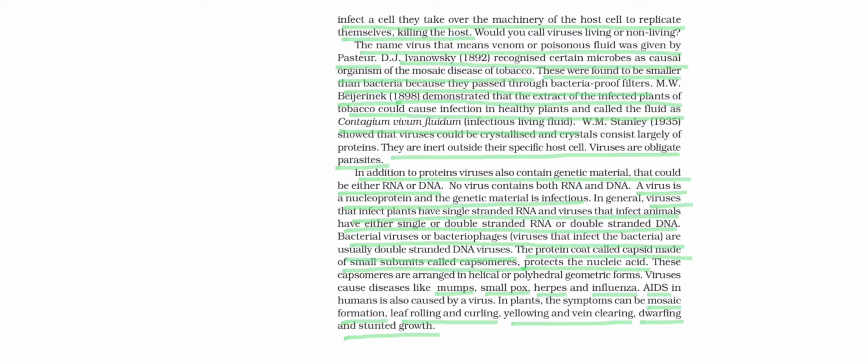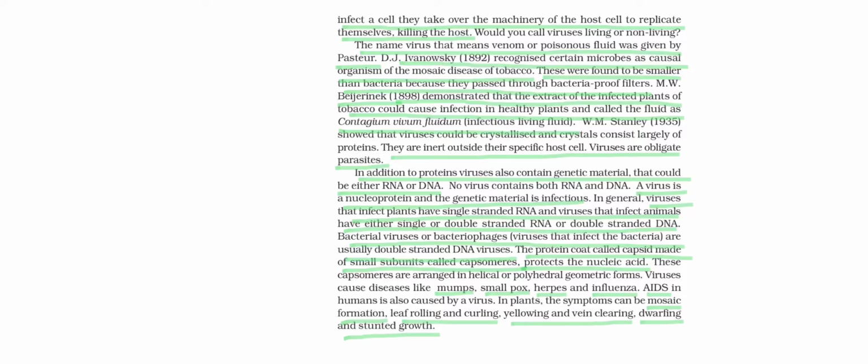Now, certain bacterial viruses also exist. They are known as bacteriophages. They can be defined as those viruses which infect bacteria, and they usually have double stranded DNA. The protein coat is called the capsid, which is made up of very small subunits known as capsomers. So two terms, capsid and capsomers, you have to remember. This capsid layer protects the nucleic acid, that means its genetic material.